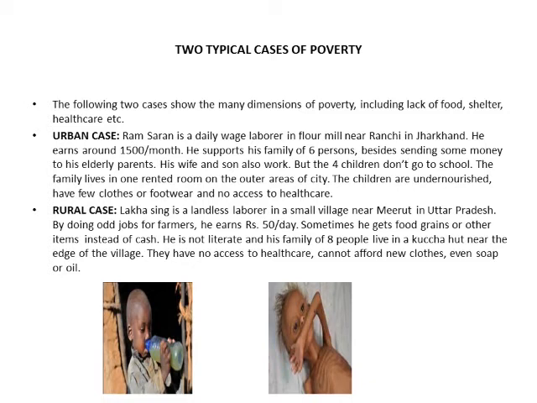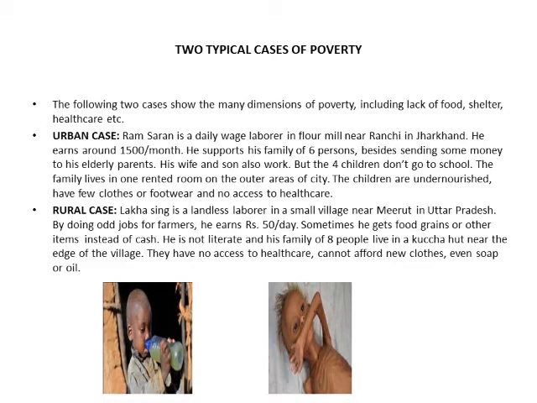Ram Saran is a daily wage laborer in a flour mill near Ranchi in Jharkhand. I'm taking an example of a person. His name is Ram Saran and he is a daily wage laborer in a flour mill near Ranchi in Jharkhand. He earns around 1500 per month when he is employed. He supports his family of 6 persons besides sending some money to his elderly parents.